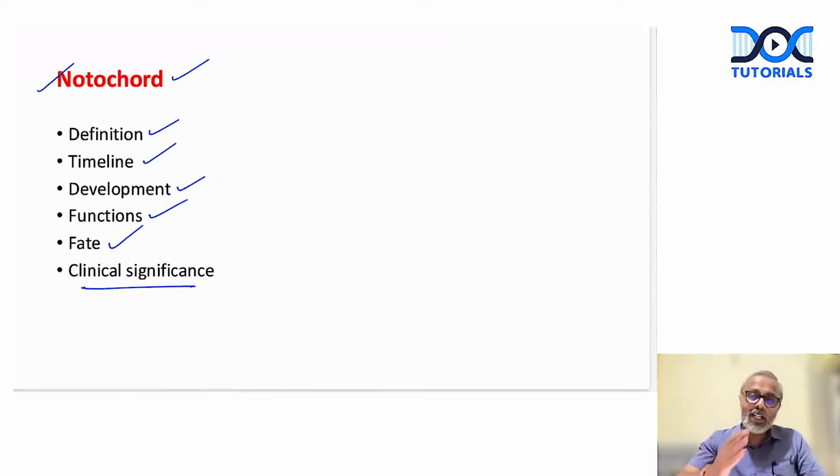And all that is needed during your exam is possibly half an hour of revision where you just turn pages and go through the headings. If this question comes, these are the headings under which I will describe this answer for a general embryology topic. This is all that's needed, right? So please do not ignore general embryology and systemic embryology, because embryology alone will account for about 20 marks, including paper 1 and paper 2.